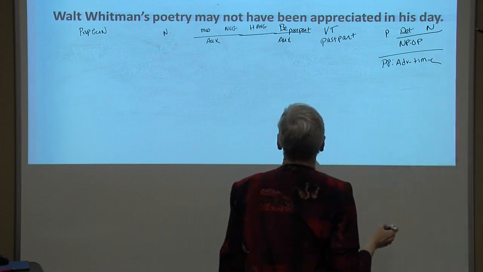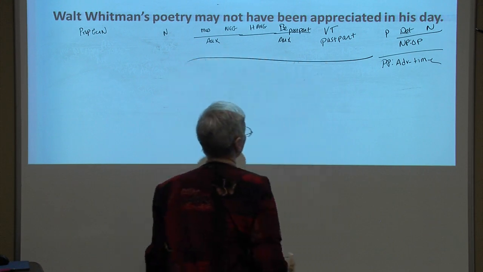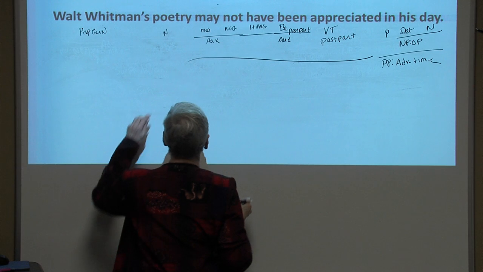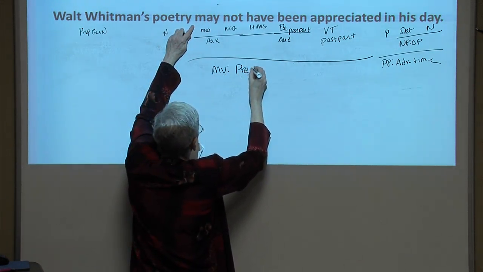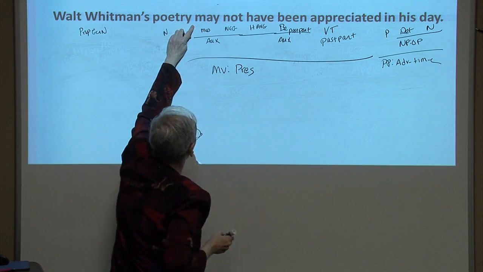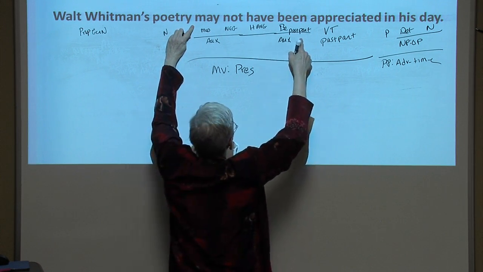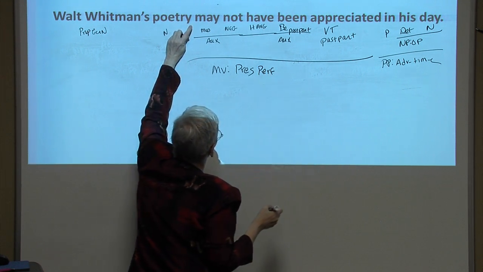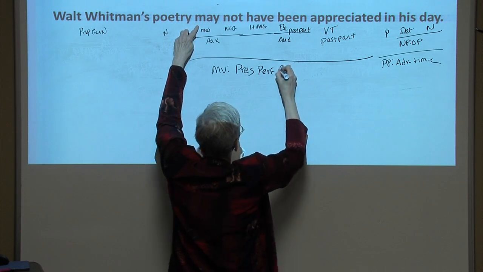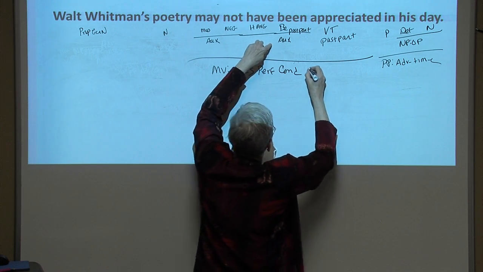Now, let's look at the status of this main verb. May not have been appreciated. All right, first thing we're going to talk about is the tense, which is present. May is a present form. Then we're going to talk about aspects. We have have plus the past participle, which is perfect, okay? And then we have conditional mood, also in the modal auxiliary, and then we have passive voice.